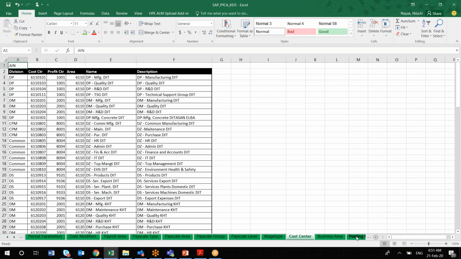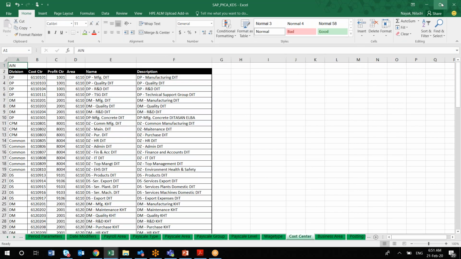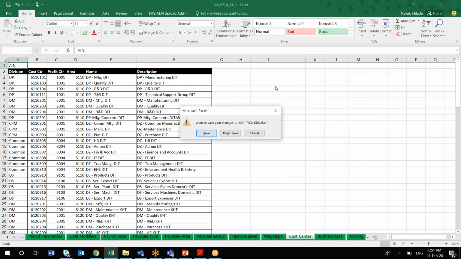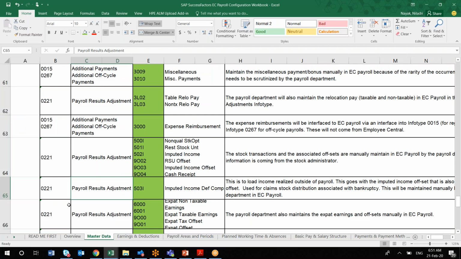Similarly, for cost center also, the client will be having different cost centers and all. This information you'll be getting from your finance people. Okay, so it will be helpful for you. I'll be sharing this document, but it is not a deliverable as such. You can also merge that particular document into this EC payroll document which I am showing.